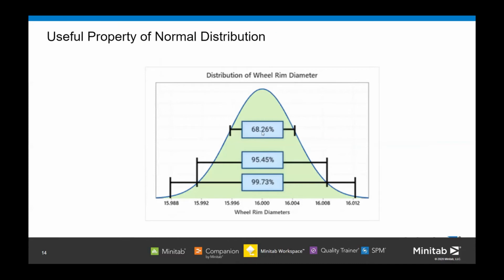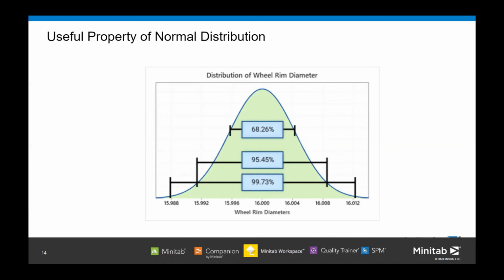If there is a mu, which is a center line, one standard deviation away, the area is always the same in this graph, which is 68.26%. And this is true for every normal distribution. Whatever the mean, whatever the standard deviation, for every normal distribution, 68.26% of the distribution is contained within one standard deviation of the mean.